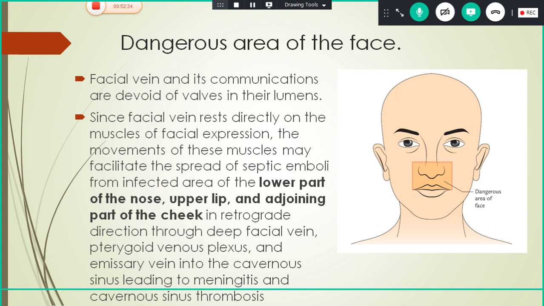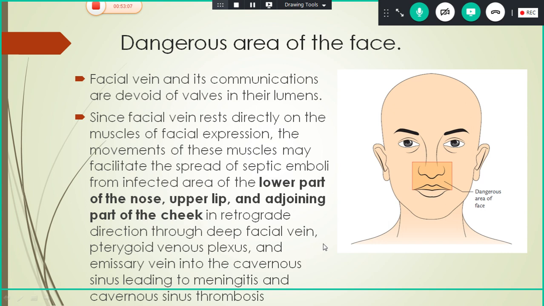Okay, so it will easily spread the septic emboli from an infected area, mainly from the lower part of the nose and the upper lip and adjoining part of the cheek. This part of the face is called the dangerous area of the face. So from here, the septic emboli go from the facial vein to the deep facial vein, then to the pterygoid venous plexus, then to the emissary vein, then to the cavernous sinus. So this will lead to meningitis and cavernous sinus thrombosis.